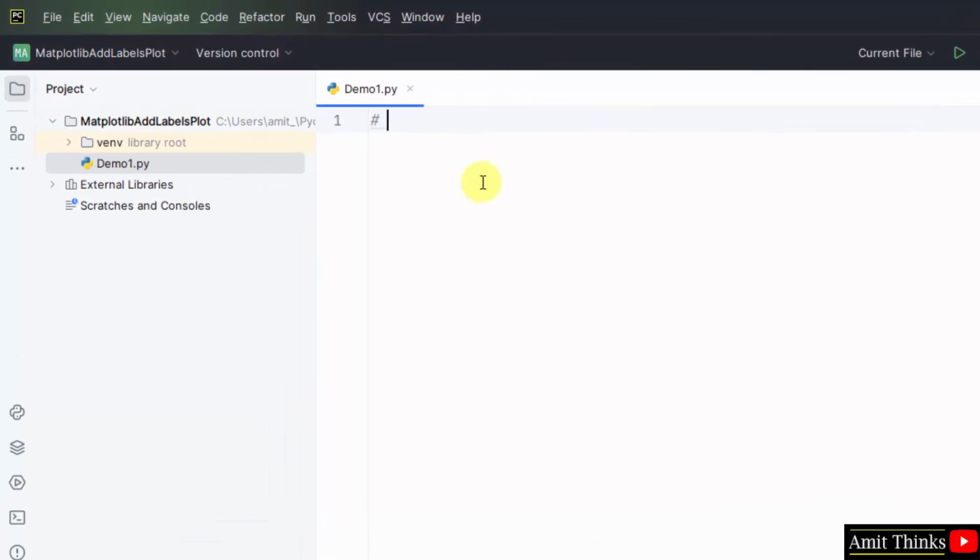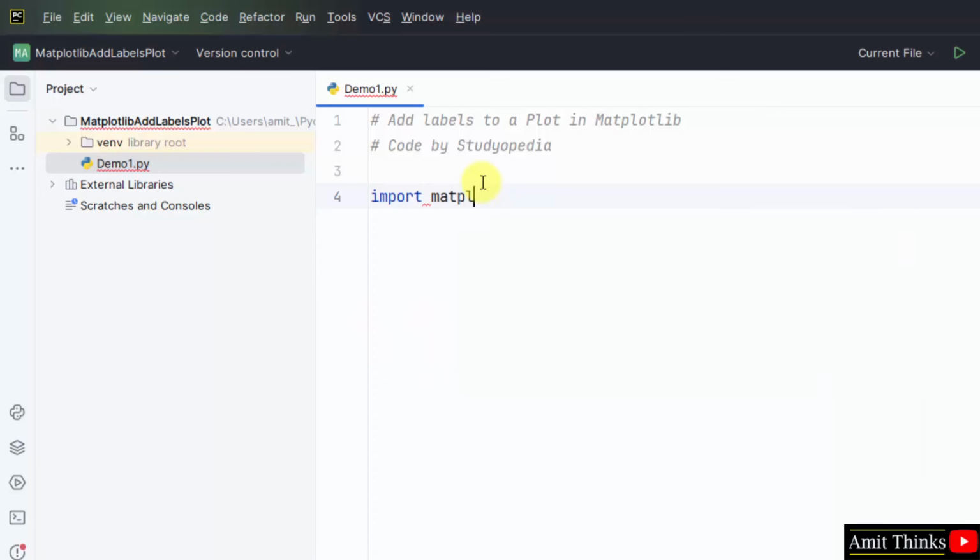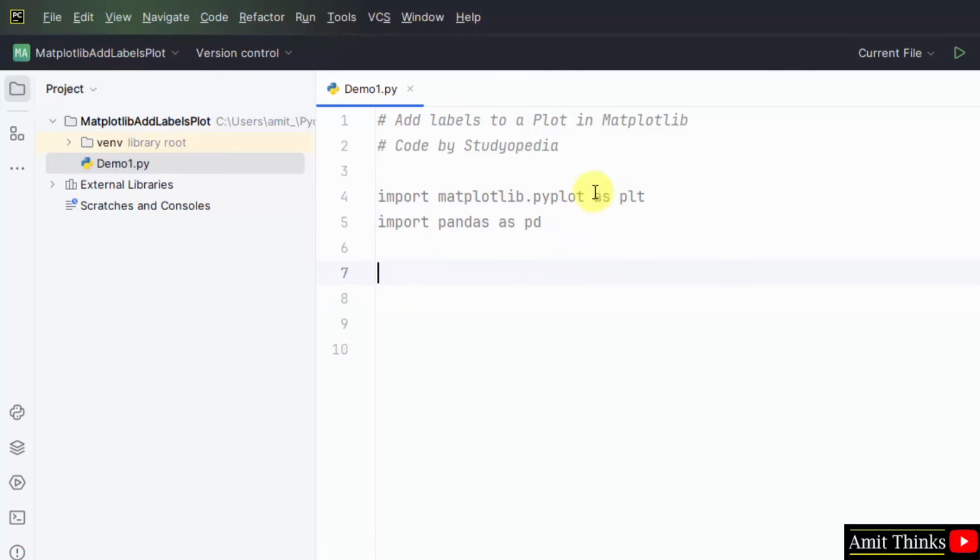First we will add the comments. Add labels to a plot in Matplotlib. At first we will import the Matplotlib and pandas libraries, because the input we will get for our line graph will be a data frame. So let me quickly import both. We have installed both before. We have imported both Matplotlib and pandas.